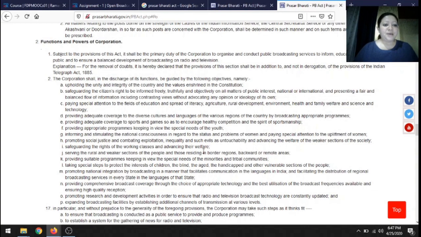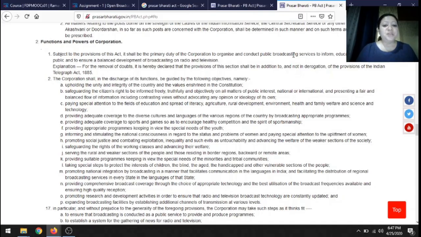So now I would want to talk about the functions of Prasar Bharati. It is important that the students know the functions of Prasar Bharati. Then they will understand the importance of Prasar Bharati. The main function of Prasar Bharati, the primary duty of the corporation, is to organize and conduct public broadcasting services. The services to inform, educate and entertain the public are the primary function of Prasar Bharati.